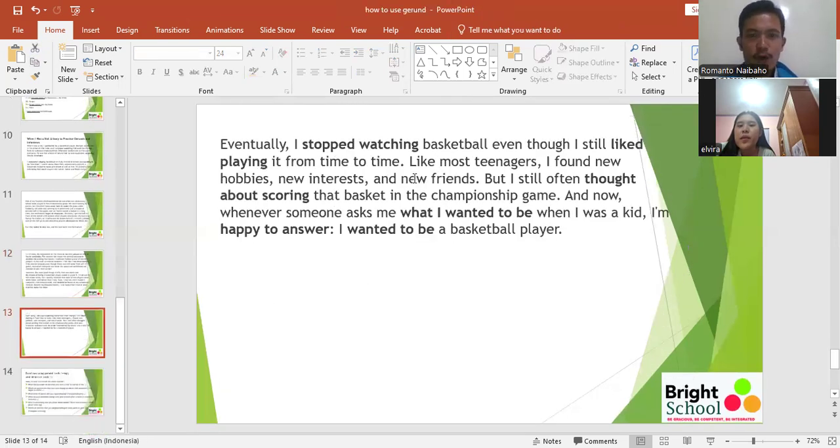Eventually, I stopped watching basketball even though I still liked playing it from time to time. Like most teenagers, I found new hobbies and new interests. But I still often thought about scoring that basket in the championship game. And now, whenever someone asks me what I wanted to be when I was a kid, I'm happy to answer: I wanted to be a basketball player.